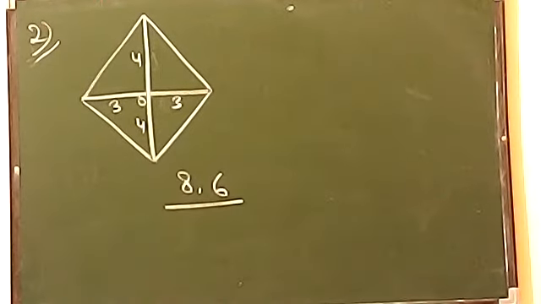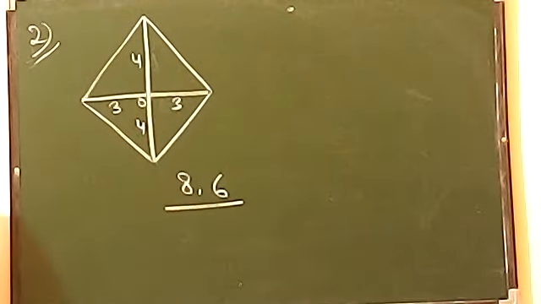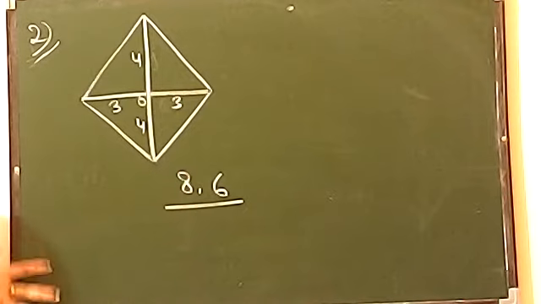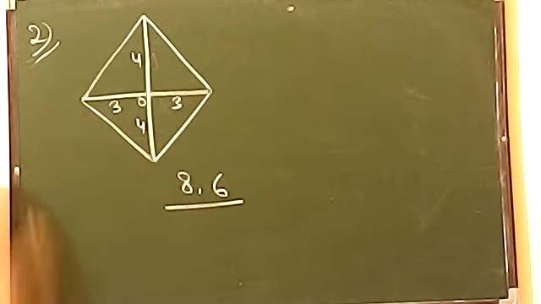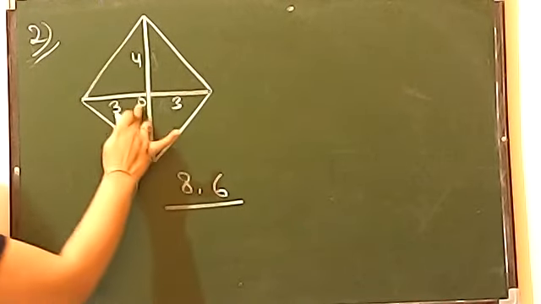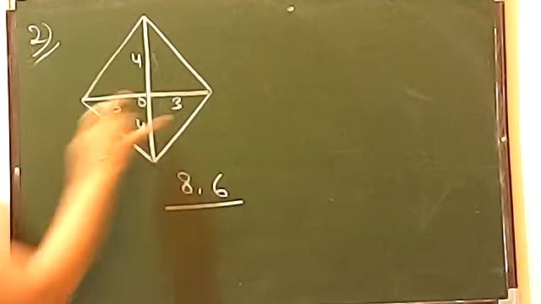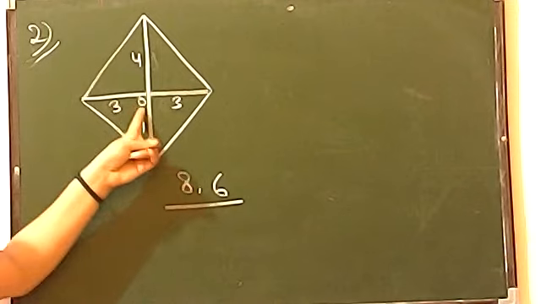The property of a rhombus, because it is also a parallelogram, is that the diagonals bisect each other. Bisect का मतलब होता है they divide themselves into equal parts. It means 8 नंबर वाला हो जाएगा 4, 4 में divided, 6 वाला हो जाएगा 3, 3 में divide, and in between I am taking O because they are intersecting each other at some point, so I have taken that name as O.